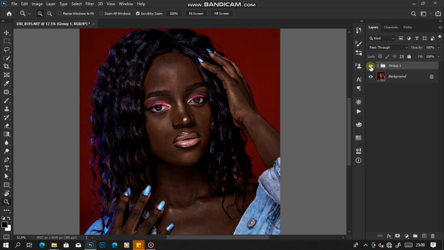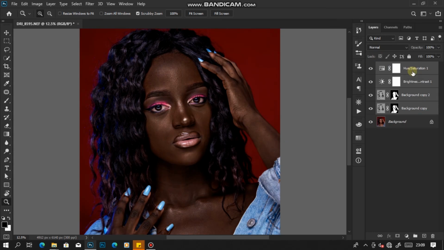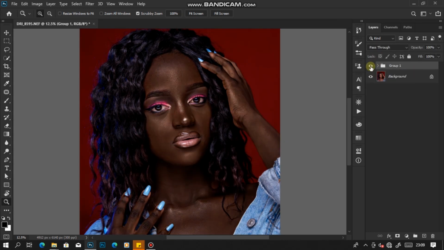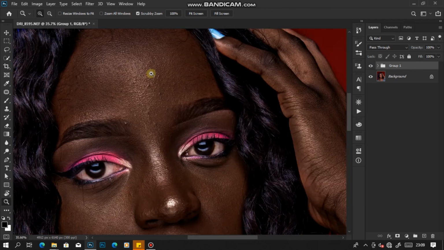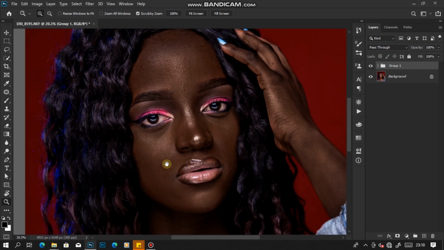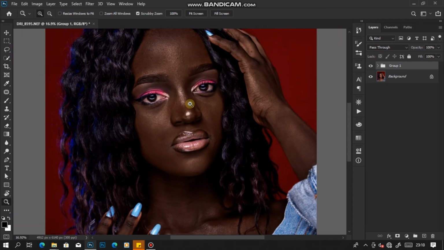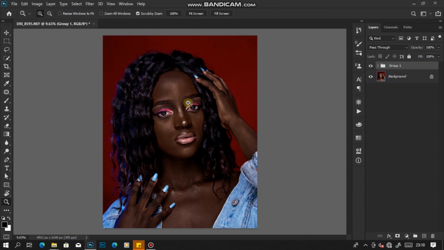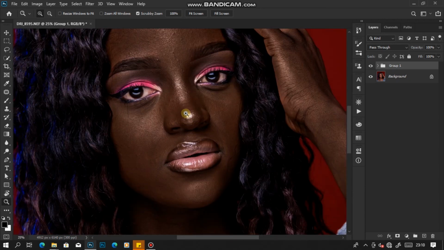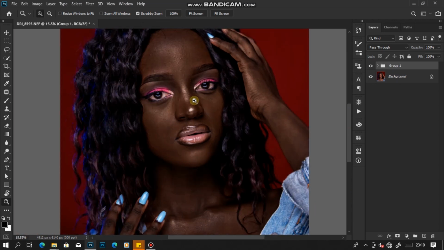Let me group this so that I can show you the before and the after. This is the before and that is the after. Of course, after this you will have a lot of work working on that skin texture, retouching and all that, but that is how easily you can darken skin using Adobe Photoshop. So now you can use this technique to get the skin tone right in Photoshop, or you can just use it for artistic purposes, just to have a very unique effect on your images.